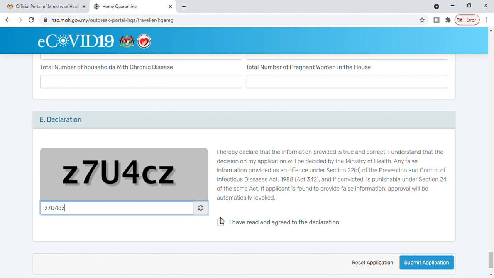Once you get that notification, you can download your home quarantine approval letter, and then you can take that with you. So that is the whole process. If you have any doubt, you can always mention it in the comments. I would be happy to answer your queries.